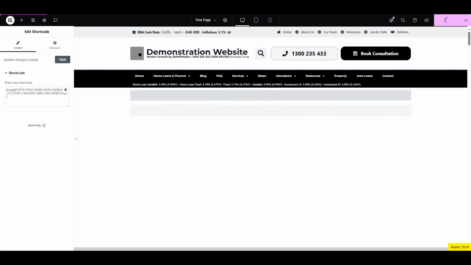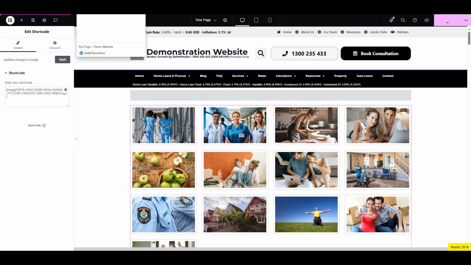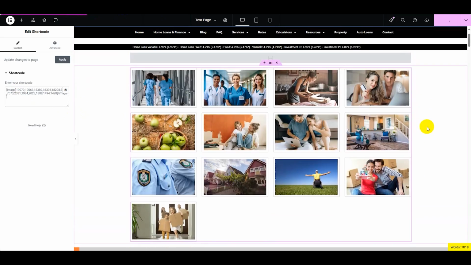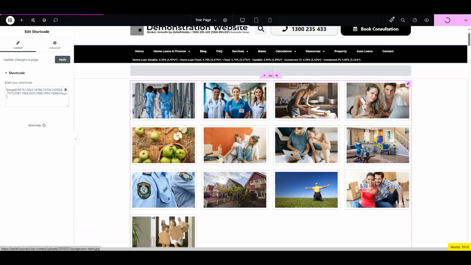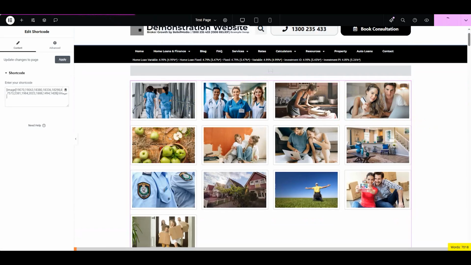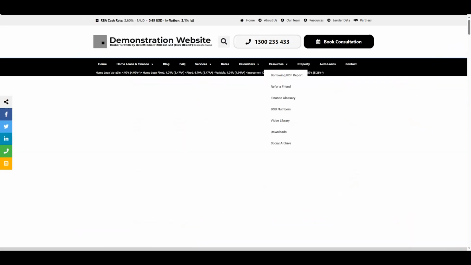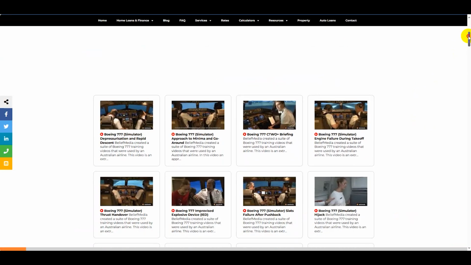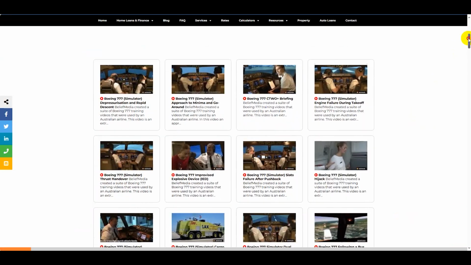We'll just refresh that. There we go. And it'll produce all those images in a grid. So I am saving that. And I'll open up a page in a second so you can see what it looks like. In fact, before I do that, this is the page that I'm going to refresh in a moment. It may automatically refresh as soon as Elementor stops saving.